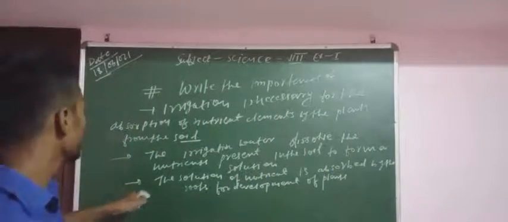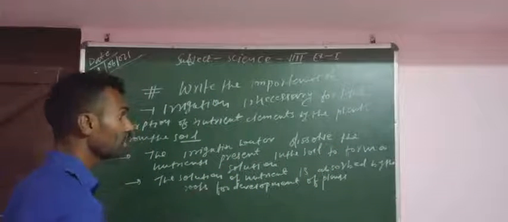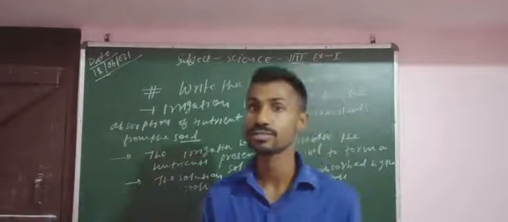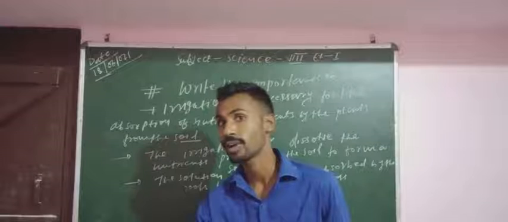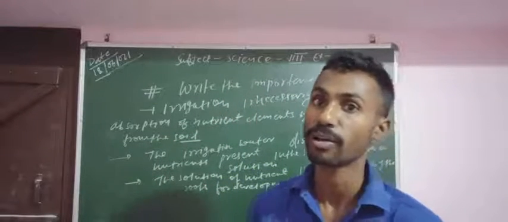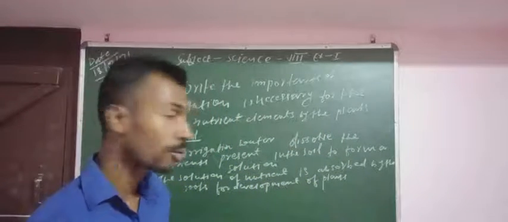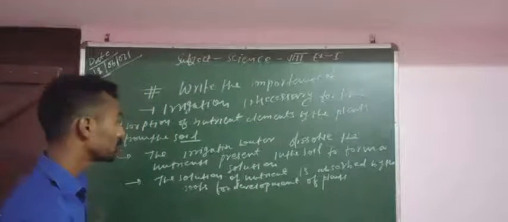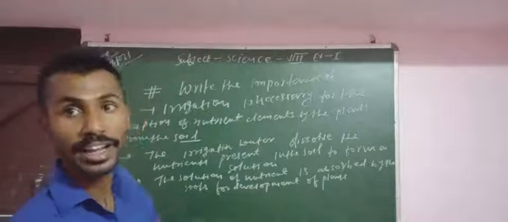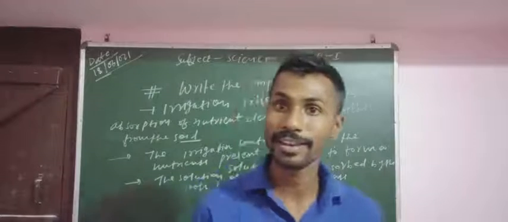Second one is that the irrigation water dissolves the nutrients present in the soil to form a solution. That means the nutrients present in the soil are dissolved and mixed by the irrigated water, forming a solution, and that solution is absorbed by the roots for the development of the plant. That's why irrigation is important for the production of plants. So I think you will understand why irrigation is important.